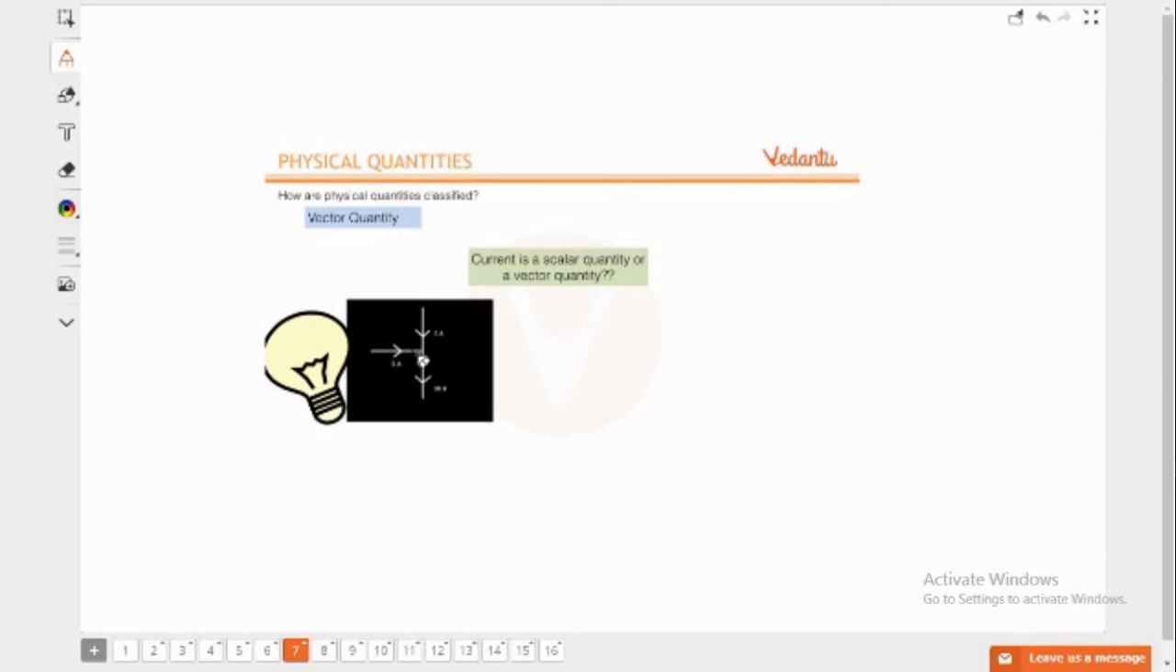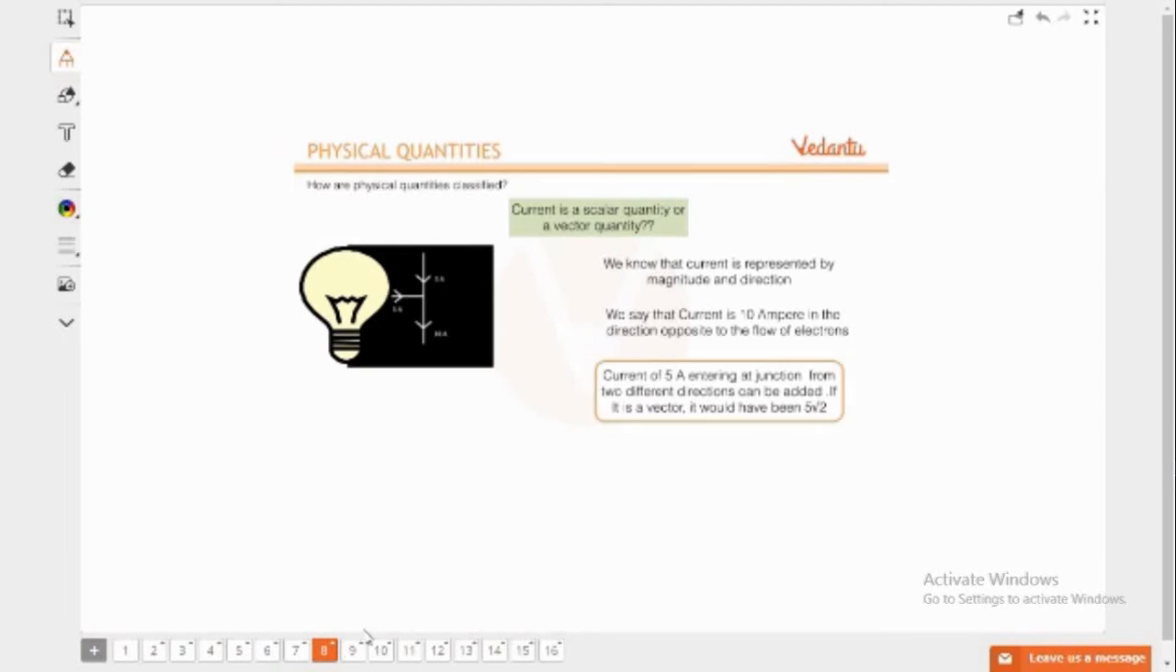If you know about current, it has a certain magnitude and a certain direction, that it is moving from this pole to this pole. But is it a vector or a scalar? Think deeply. It has magnitude, yes. It has a direction, yes. Does it obey the vector law of addition? No. Because if we apply the vector law of addition on this diagram, there is 5 ampere of current coming from this side and 5 ampere from the other, then the magnitude will be 5 root 2, but the magnitude is 10 root 2. That's why it is not satisfying the vector law of addition, hence it is not a vector quantity.